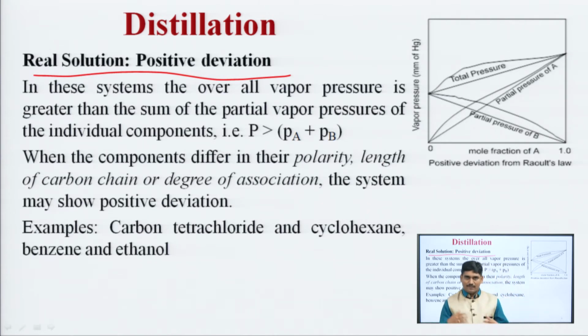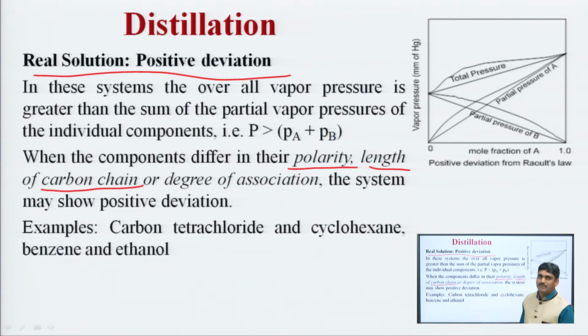So, this change in overall pressure is due to the difference in polarity of the liquids, length of carbon chain of both the liquids, or degree of association of both the liquids.